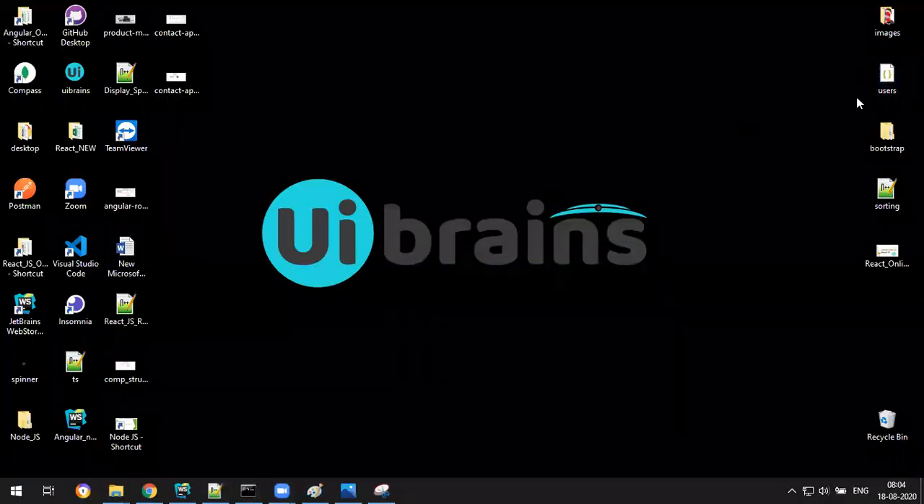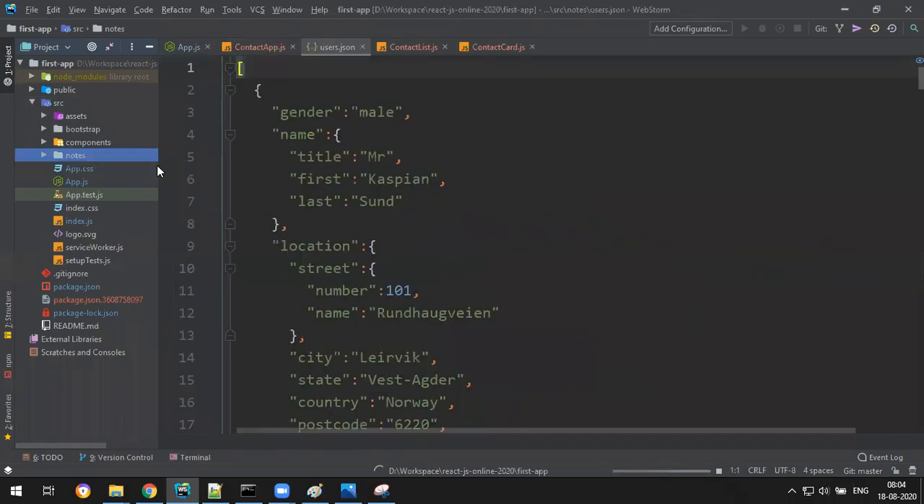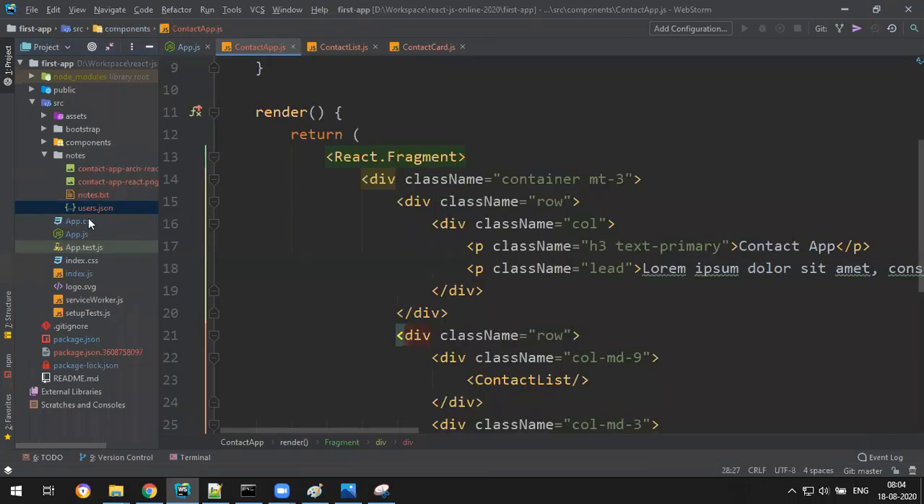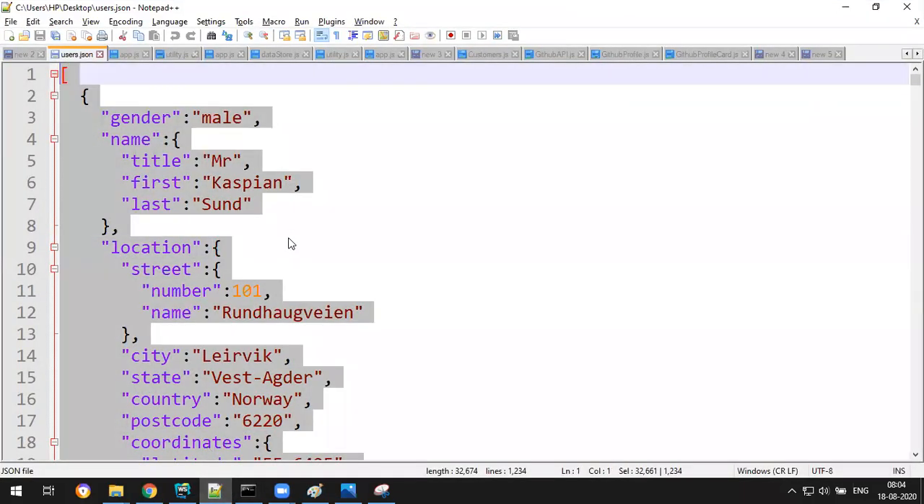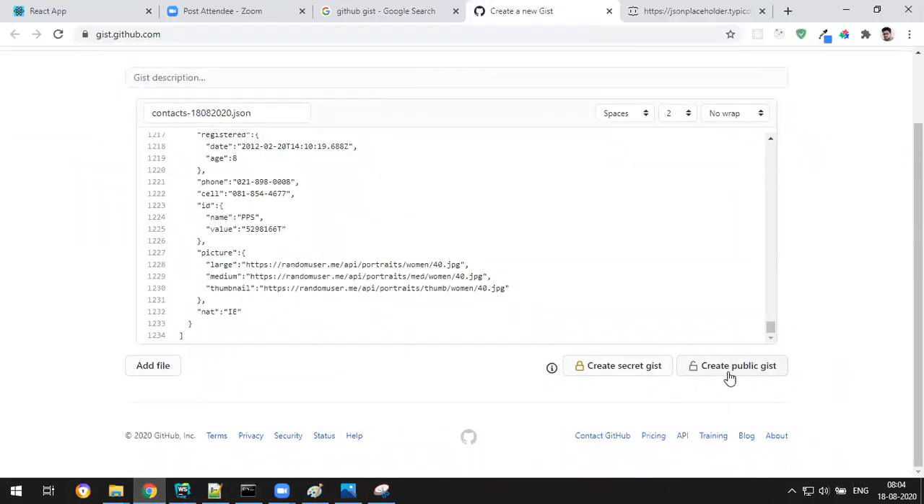And do one thing, I'll give you this local file so you can do it by yourself. I'll give that in the notes, users.json. You can host it online and check. Anyway, I'm giving the course code also, but if you want to practice, I'll give the local JSON. You host it in your own GitHub and give that URL. Even my URL works, it's a public URL. So here you paste the content: Control A, Control C, copy and paste your content, the 1234 lines, and then create public gist.